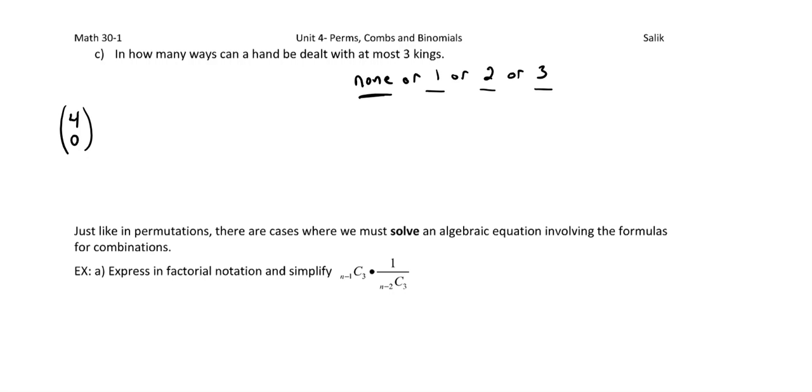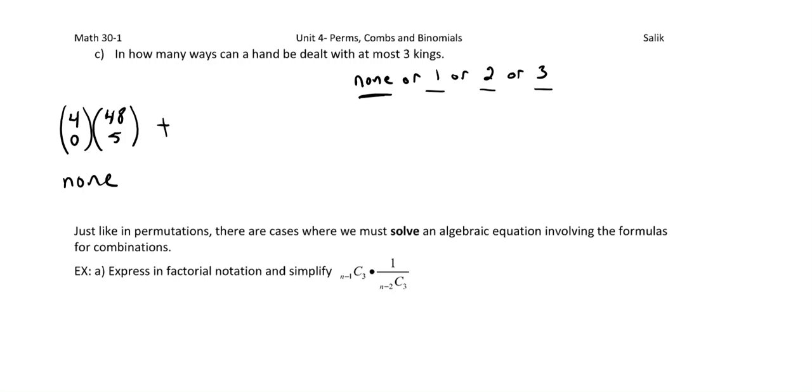So again, you didn't need to write this part, but I did for good measure here. I'm going to multiply that by everything else, right? So that's where that other number I just had written down came from. Of the 48 other cards, we're going to choose all 5 of them. Does that make sense? Because I've got no kings, so I had to go 52 minus 4 to get 48. All right, so that's none.